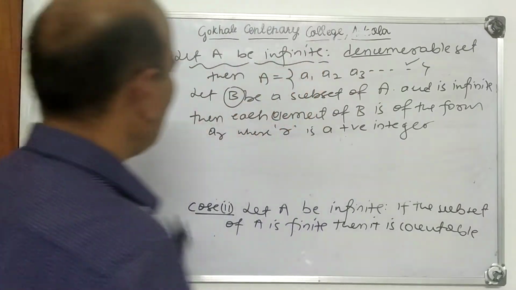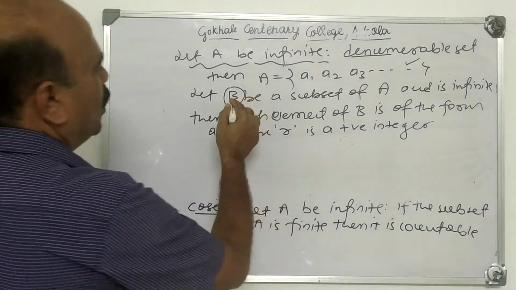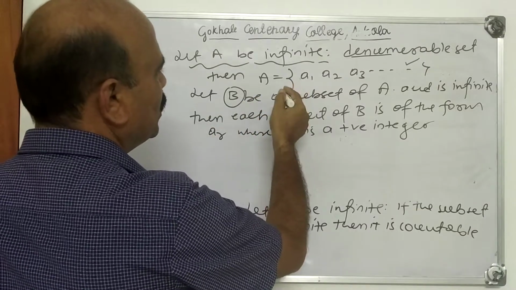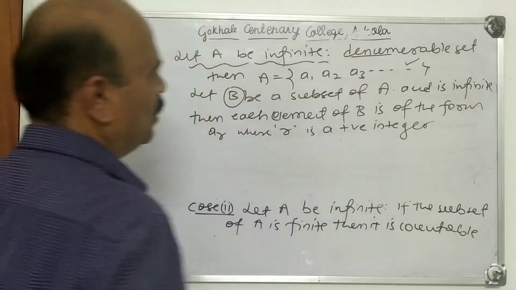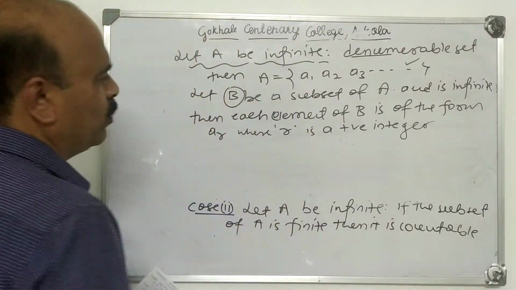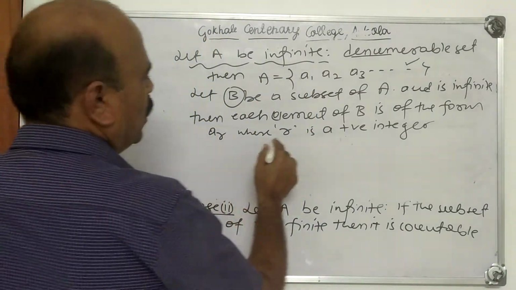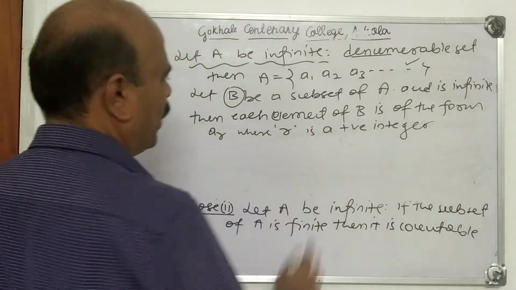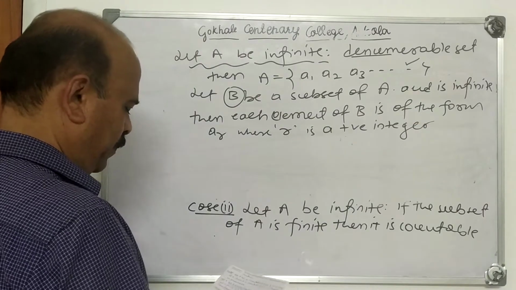Now, what do you have to prove? B is an infinite subset of A and B is also countable, or denumerable. That you have to prove. What are the elements of B? They are of the form a_r, where r is a positive integer.